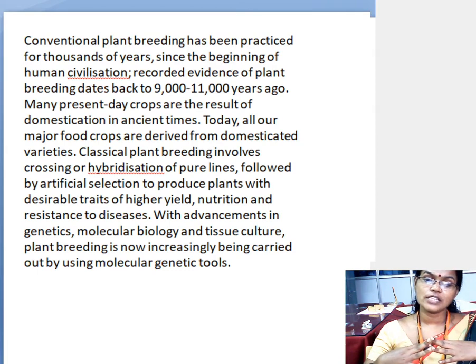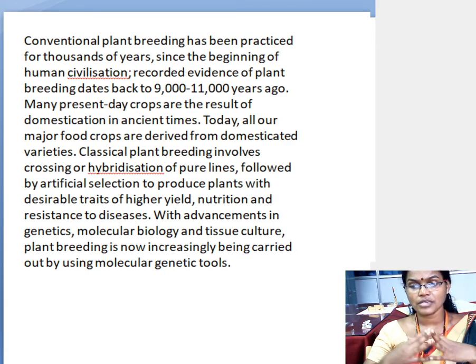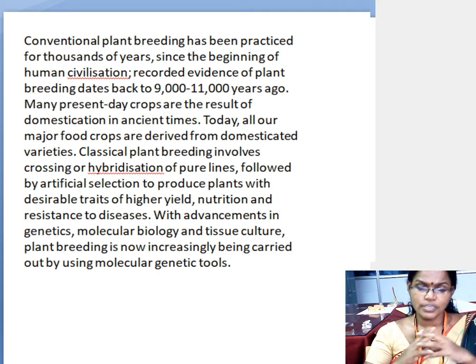With advancement in genetics, molecular biology and tissue culture, plant breeding is now increasingly being carried out by using molecular genetic tools. Students, previously what the botanist or the plant breeding person used to do is they directly worked with the plant bodies. They took two plant bodies, peeled off the skin, or tied the plant body skin to each other. Protoplast fusion was done, and once again new plant bodies arose. That is one technique.